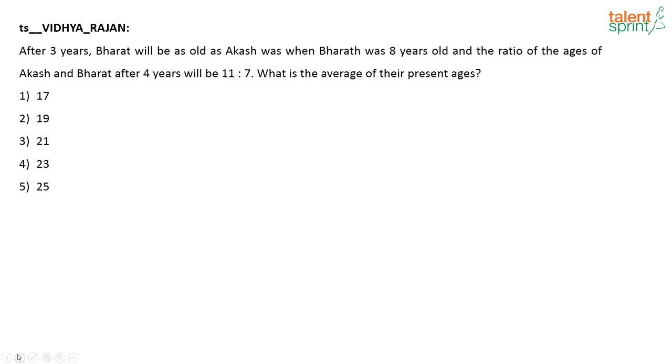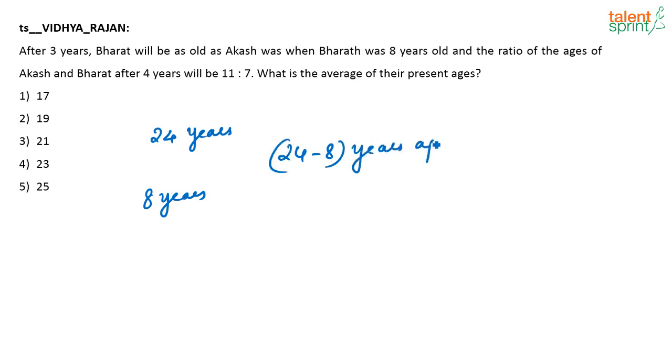This is actually an easy question. The way the question is framed makes us feel it is difficult. Anyway, let us start solving it. To understand this question easily, assume that I am 24 years old now. How many years ago was I 8 years old? 24 minus 8 years ago, my age was 8 years old, correct? Or I can say 16 years ago, I was 8 years old.